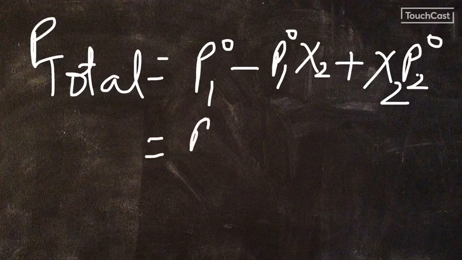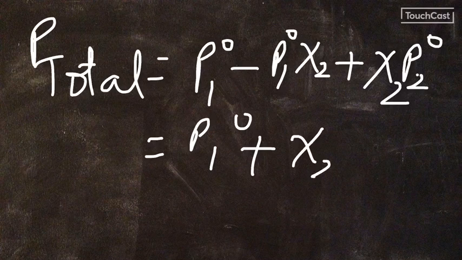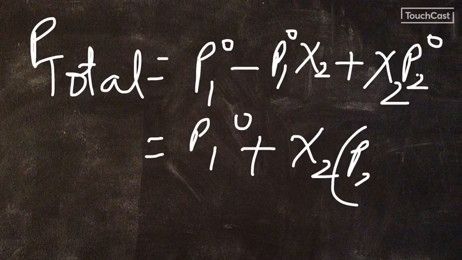Now we can take χ2 outside. P total equals P1⁰ plus χ2 into (P2⁰ minus P1⁰).